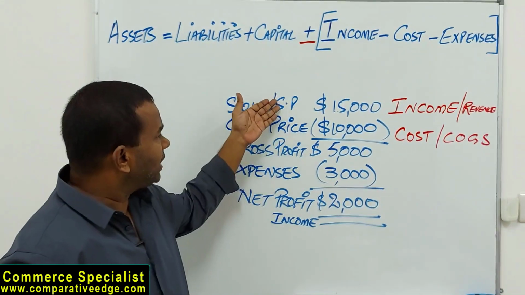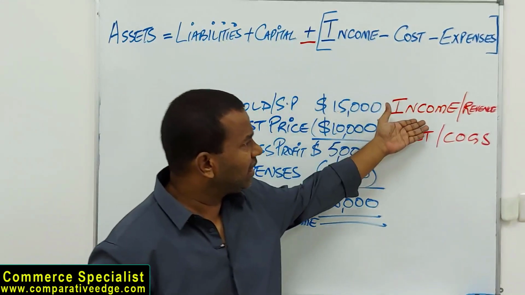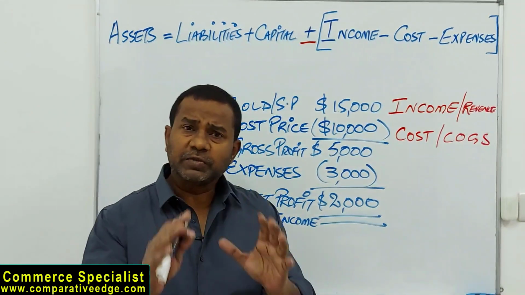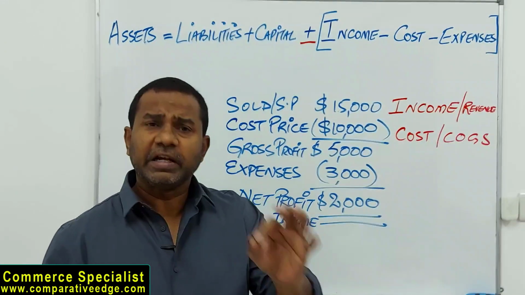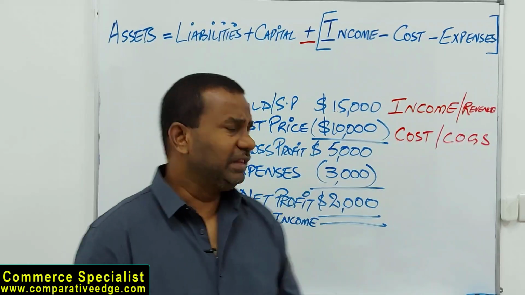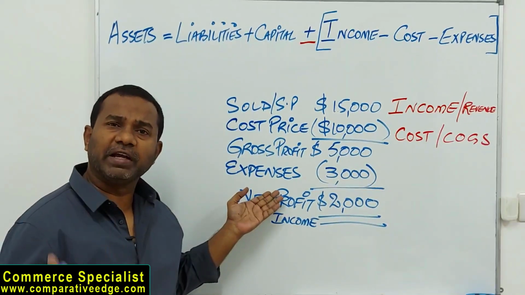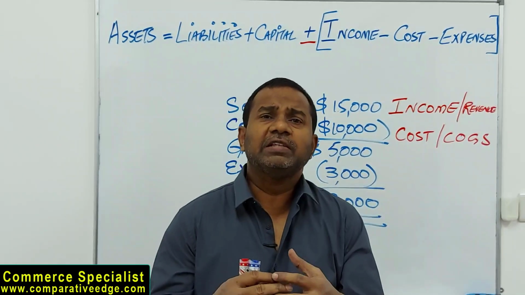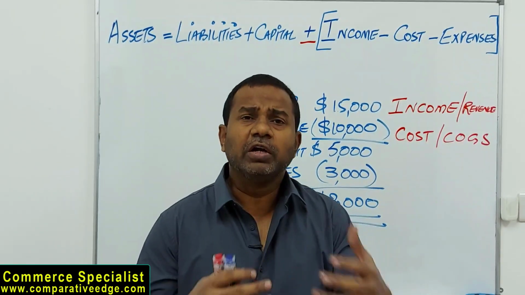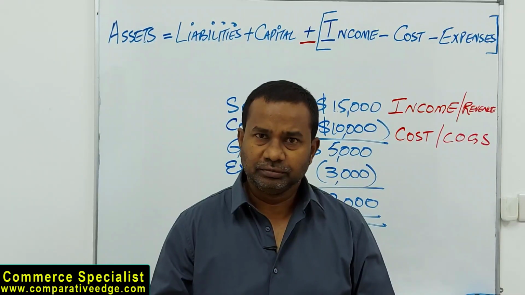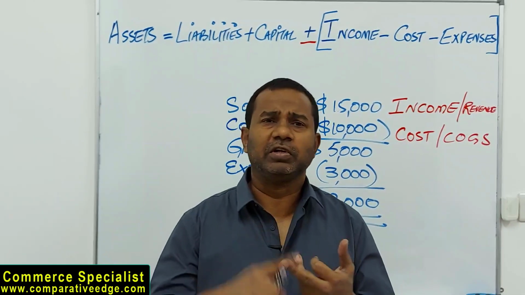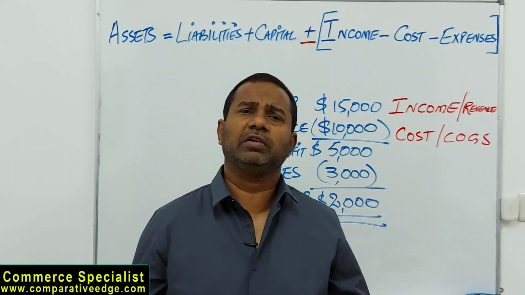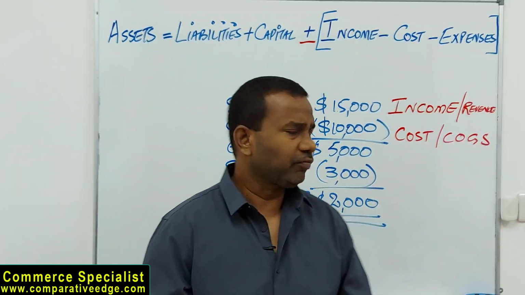So from selling price when you minus cost price, or from income when you minus cost of goods sold, you'll get your gross profit. Gross means there are certain expenses yet to be deducted. And these are known as operating expenses. What are expenses? Expenses are amounts which are necessary to be incurred in order to generate your revenue, like rent, salaries, utilities, so many expenses. If you don't spend on this, how can you conduct your business? How can you run your business? So,